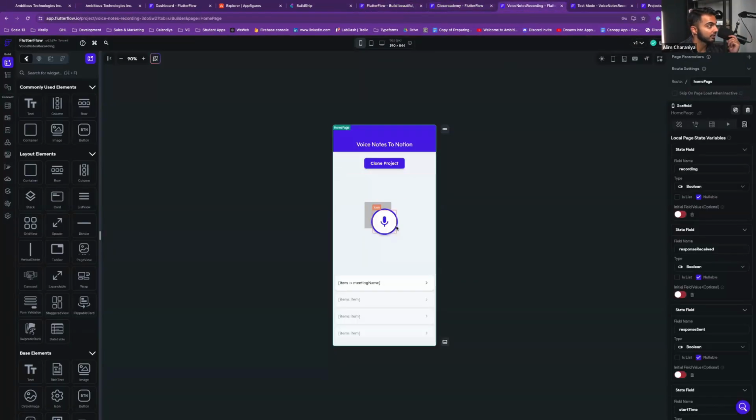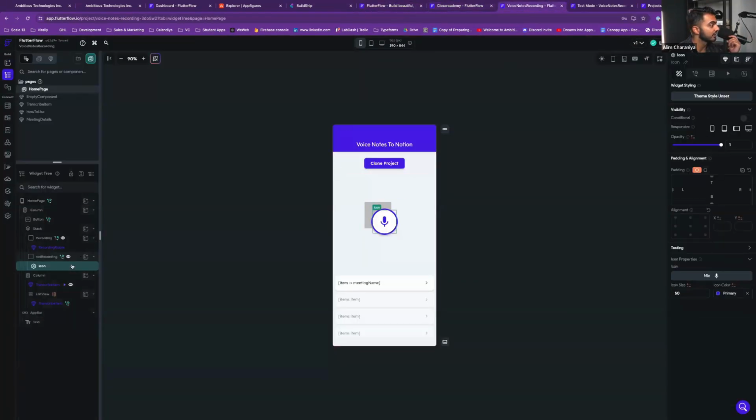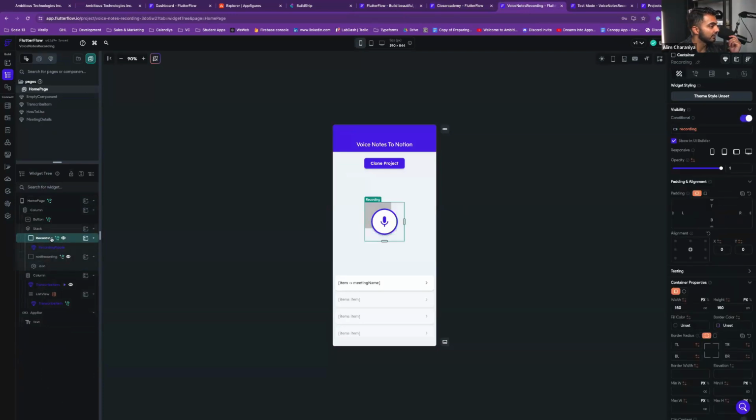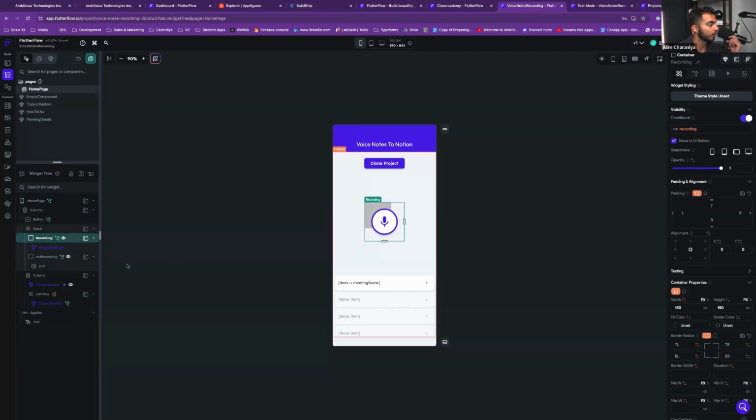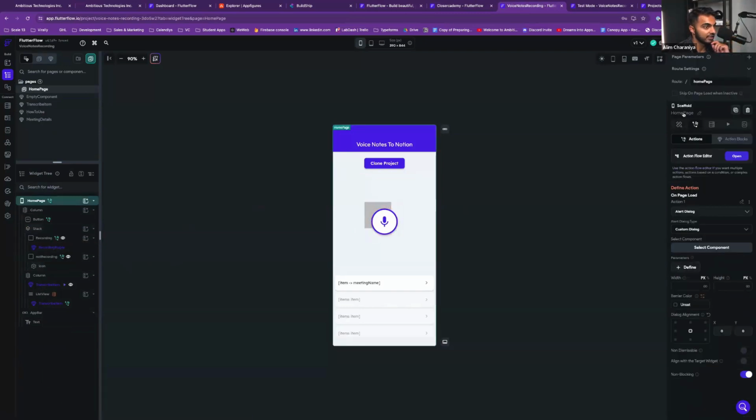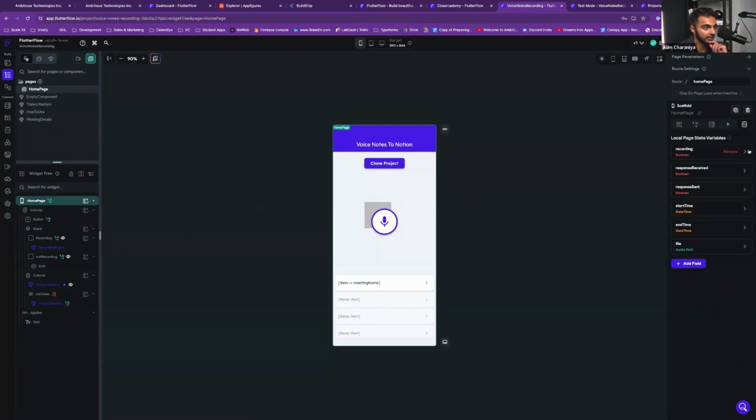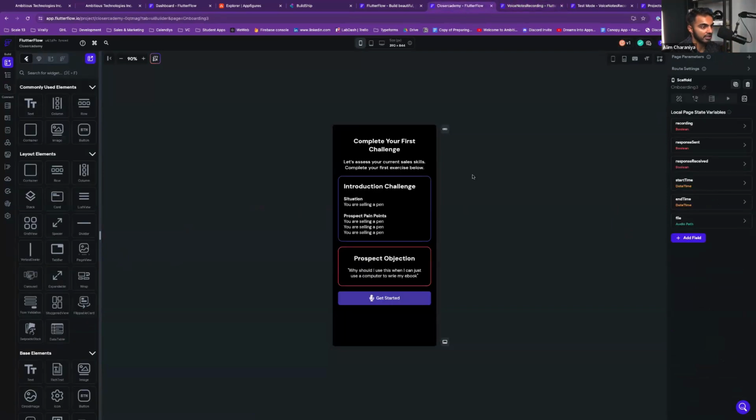So let me see what they're doing. They have these widgets here, a container for if they're recording and a container for if they're not recording. And notice here that the condition is set to key off of the recording value. My question is, that means to me there's got to be an initial value. Yeah, so the initial field value is false because you're not recording. We want to do the same. That's what I figured. So we'll say initial field value is false, which means we're not recording.